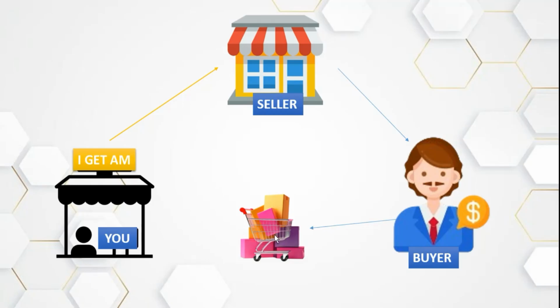So this buyer buys the product from you for 10,000 naira, and you send their order details to this seller, and this seller ships the product to the buyer. So you are only serving as an intermediary between the buyer and the seller, and you are getting your pay from it. Just as simple as that.